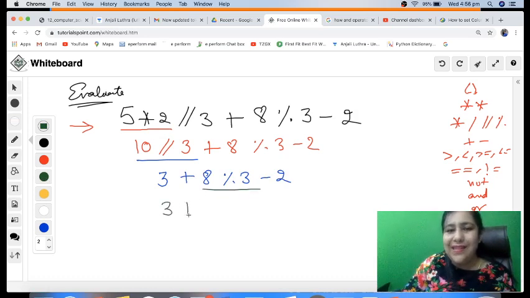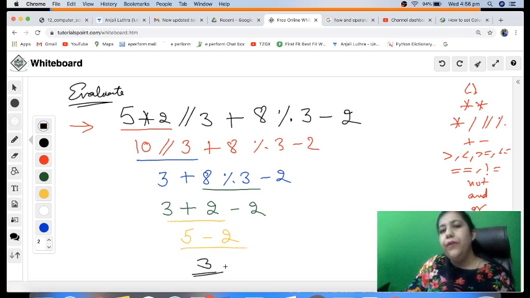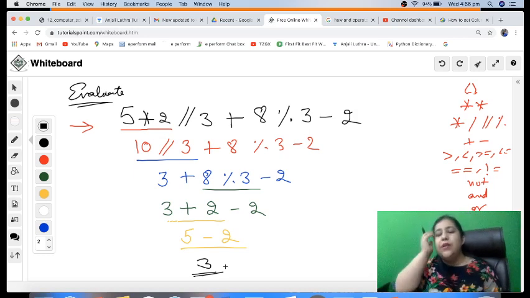So 3 2s are 6, so the remainder will be 2, minus 2. Now plus and minus come on the next level. Since they are on the same level, again from the left whichever comes first will be solved first. So 3 plus 2 comes first, so that will be solved. 3 plus 2 is 5, 5 minus 2, and finally 5 minus 2 is done, and our answer is 3. So that's how you get to the result.